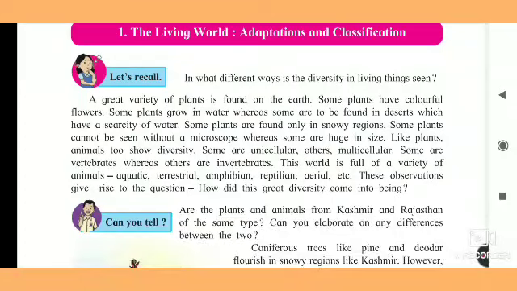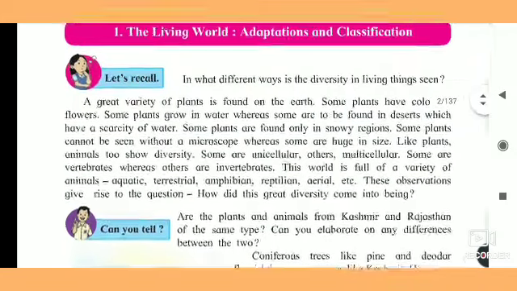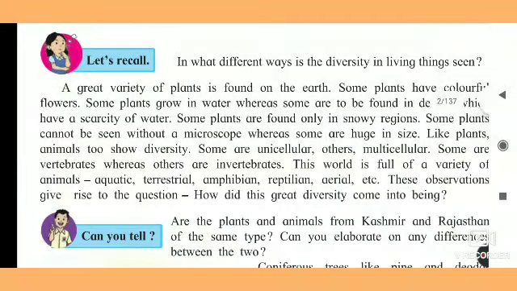A great variety of plants is found on the earth. Okay, you know that a great variety of plants is found on the earth. For example, if you see the aloe vera plant, its leaves are fleshy and it has thorns on its leaves. Why is it there? This plant also grows in the region where there is a scarcity of water, so they are storing the water in their leaves for when there is a scarcity of water.